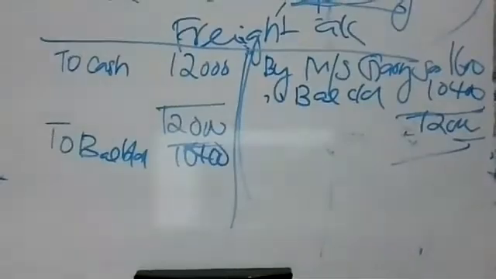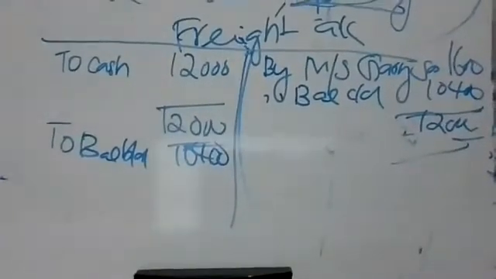Are you understanding, children? This account? Yes. Okay. Then you can show the notebook and leave the class. Sir, one doubt, sir. By Messrs Gary account, sir, and then what, sir?